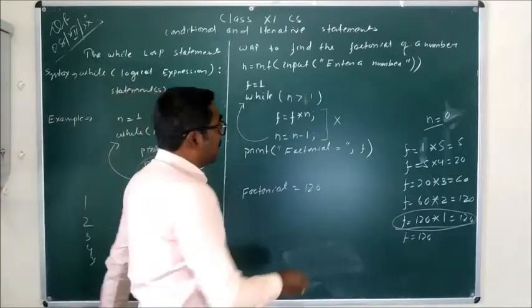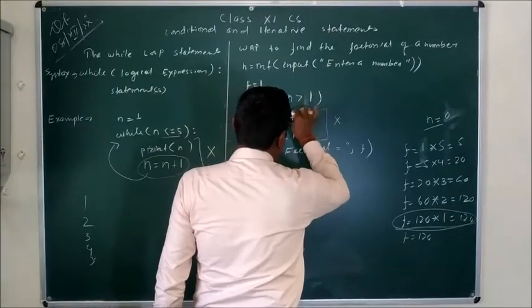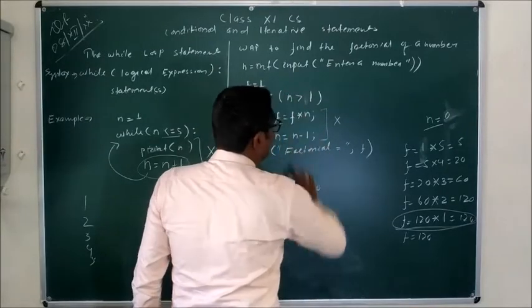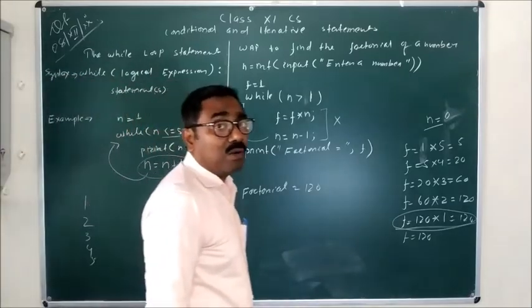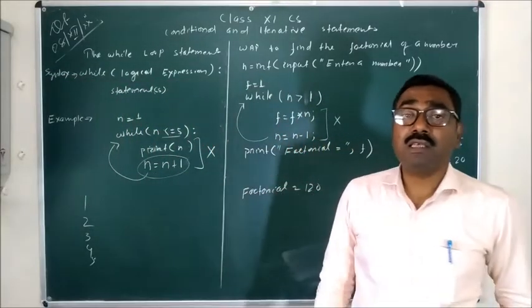So it is better to check the condition as while n greater than 1. So this is the program using while loop. I think you can understand this program.